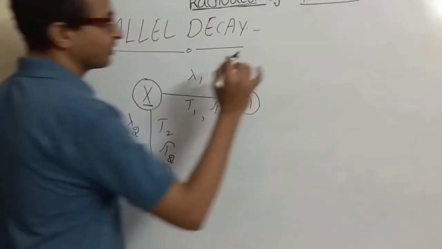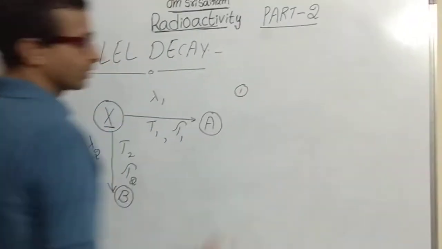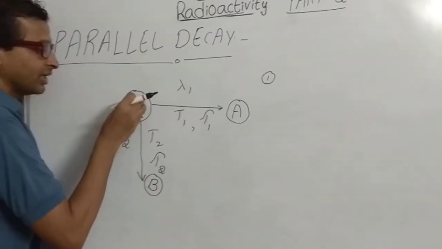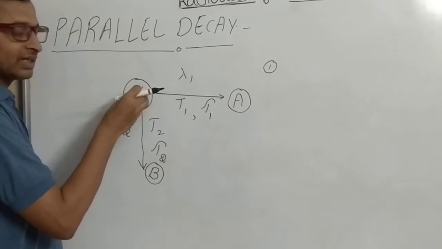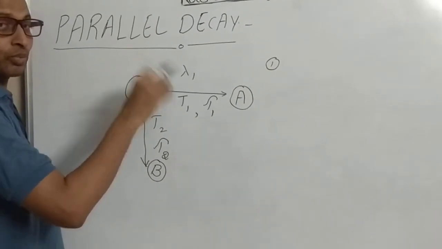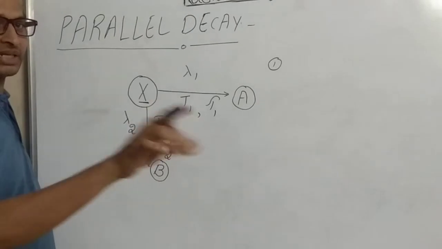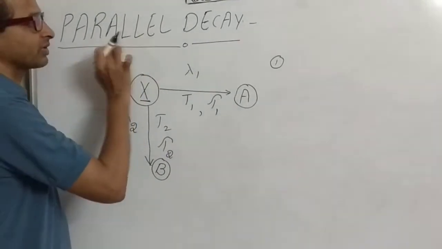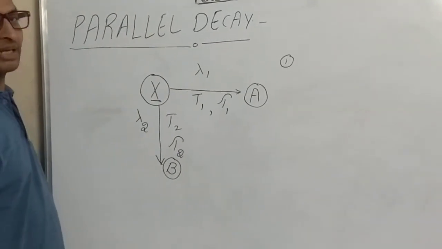Suppose a radioactive element disintegrates in more than one process simultaneously; that process we call a parallel decay process.